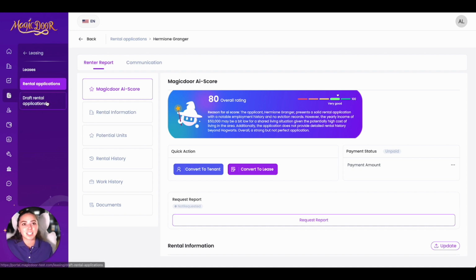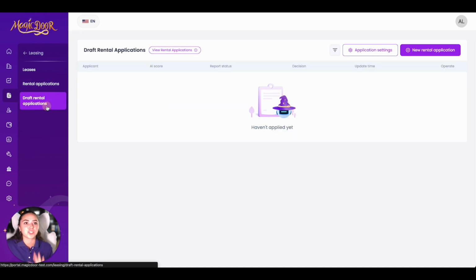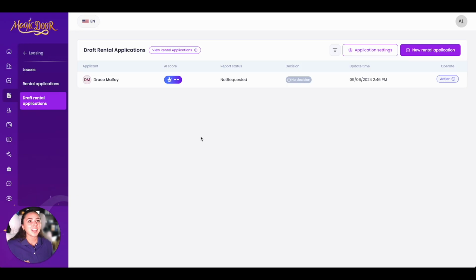Now, this is a cool feature. Let's go back over here on the left side navigation to draft rental applications. As you can see, I don't have one, so let me make one real quick. Okay, so now I have a draft rental application. Someone may be filling out a rental application and for whatever reason they didn't finish. Maybe they even filled out the entire application but they just didn't pay.